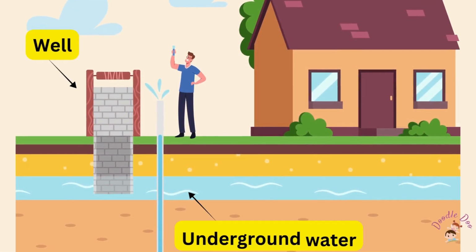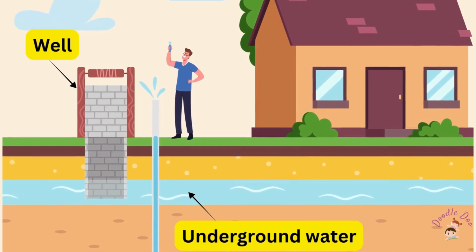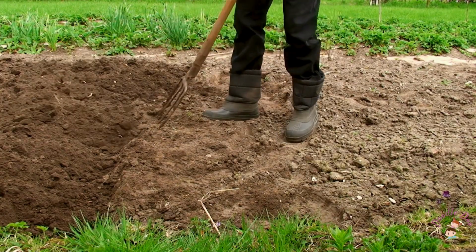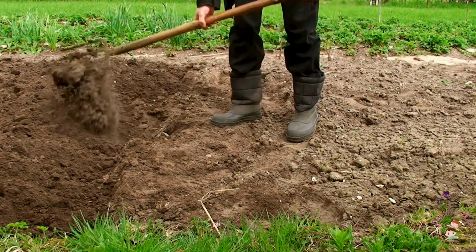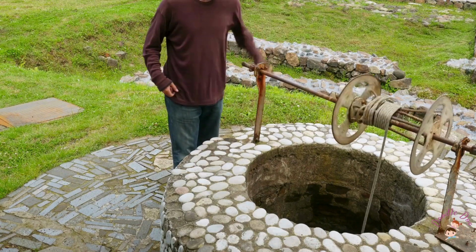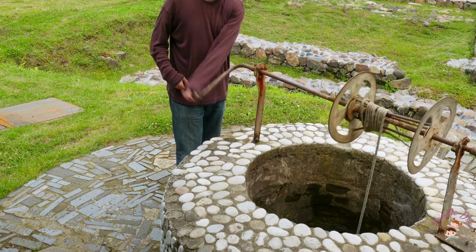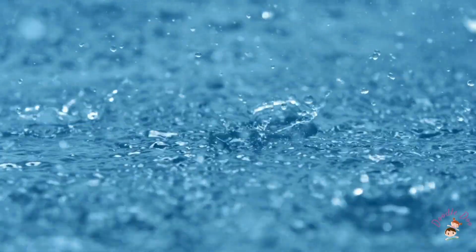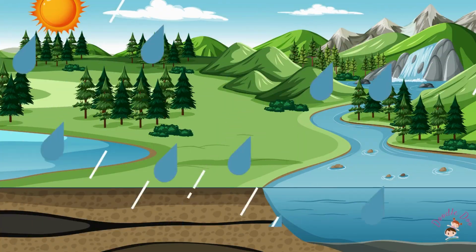We also get water from under the ground. We can get this water by digging wells. A well is a source of underground water. Rain refills all these sources of water.